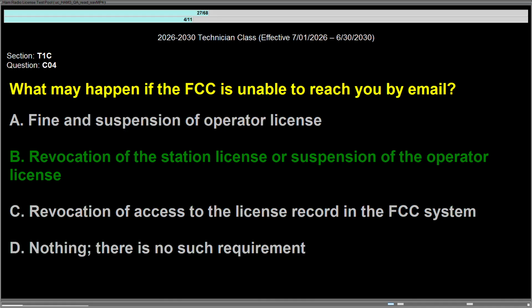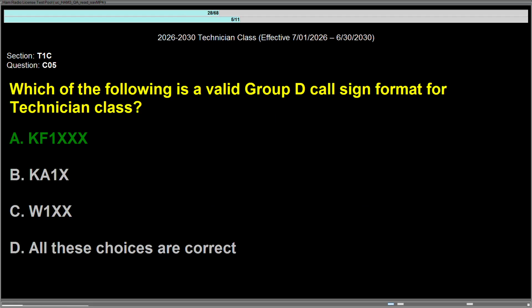Question Charlie 04, what may happen if the FCC is unable to reach you by email? Answer is B, revocation of the station license or suspension of the operator license. Question Charlie 05, which of the following is a valid Group D call sign format for technician class? Answer is A, KF1XXX.